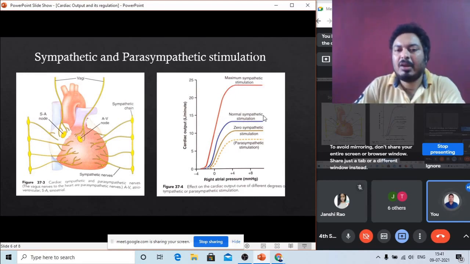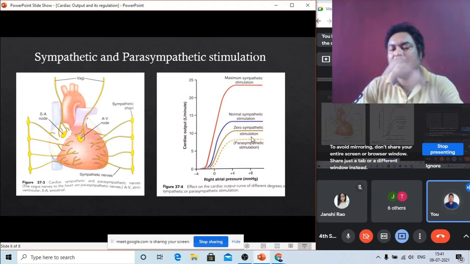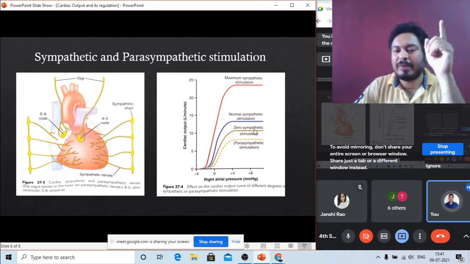Then normal sympathetic stimulation. This is the normal condition, normal heartbeat, normal cardiac output per minute. Higher stimulation gives maximum output per minute. Then zero sympathetic stimulation. No sympathetic stimulation in this condition. This is the cardiac output per minute, very less. And then the last one, parasympathetic stimulation.